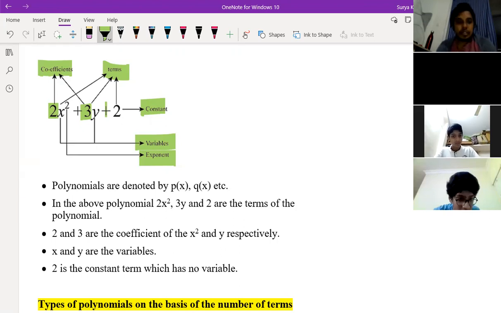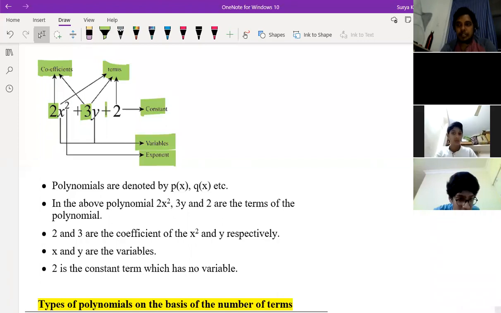No, sir. So polynomials are denoted by p(x), q(x), etc. In this polynomial, 2x square, 3y and 2 are the terms. 2 and 3 are the coefficients of x square and y respectively. x and y are variables. 2 is a constant term which has no variable. Okay, this is the common thing they have given here.